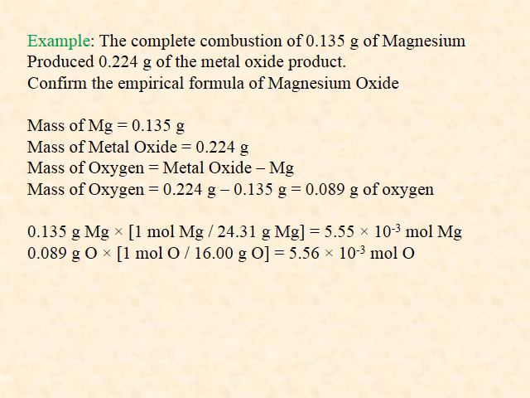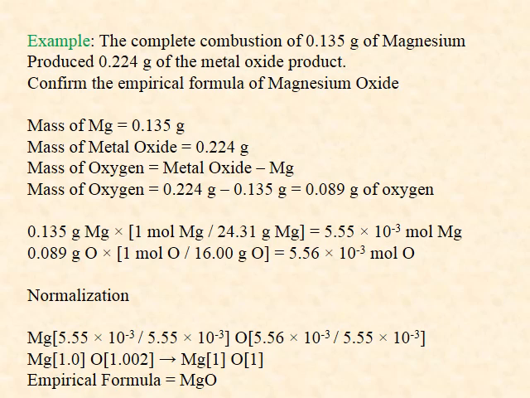For oxygen, we use the molar mass 16.00 grams per mole. Written here as 1 mole of oxygen per 16.00 grams of oxygen, so that the grams of oxygen cancel, and the answer is 5.56 times 10 to minus 3 mole of oxygen.